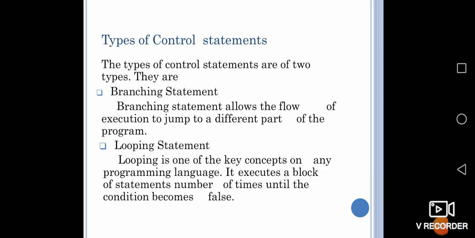There are two types of control statements. One is the branching statement, the second one is the looping statement. A branching statement allows the flow to move on in a step-by-step manner, one by one. If this is the first, the condition will be executed. Then if that is the case, the other part will be executed. Whereas a looping statement executes a block of statements, that is, a set of statements will be executed in order to move to the next condition. Okay.